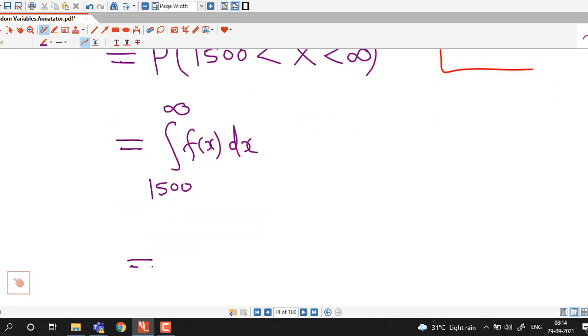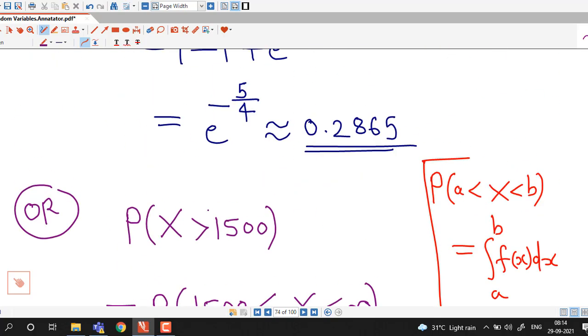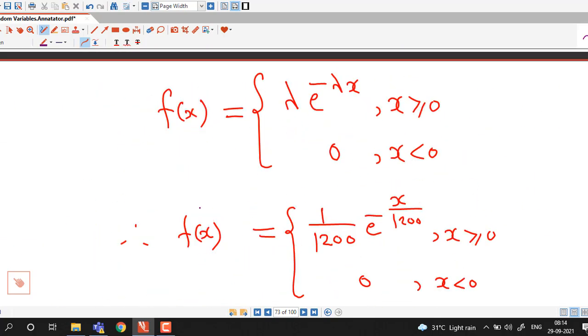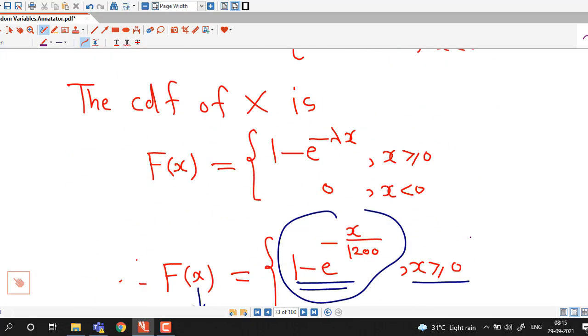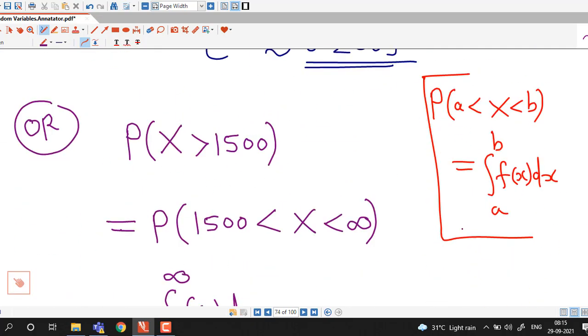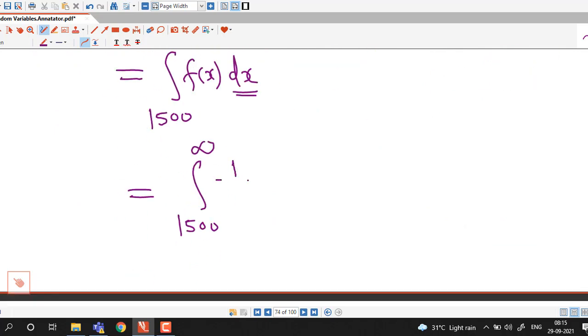Now here in 1500 to infinity, x is non-negative, and if x is non-negative, the value of the density function is nothing but this one, 1 over 1200 e raised to minus x over 1200. So we consider this value of f(x) because x is positive in the given interval. So here we substitute 1 over 1200 e raised to minus x over 1200, integration with respect to x.